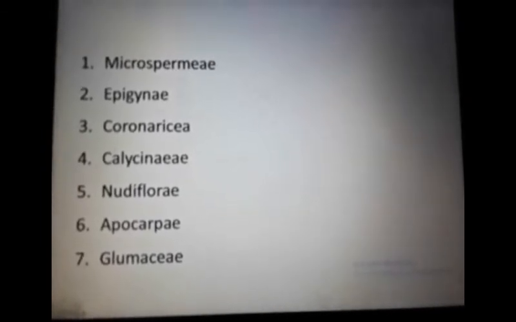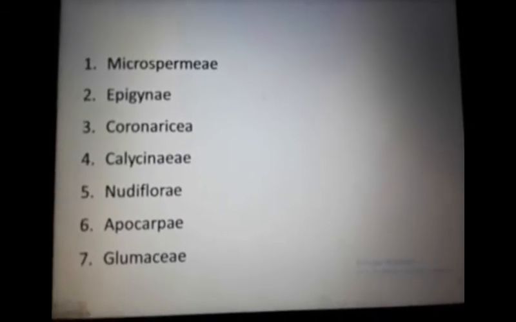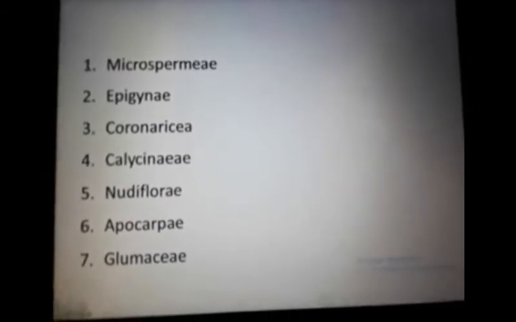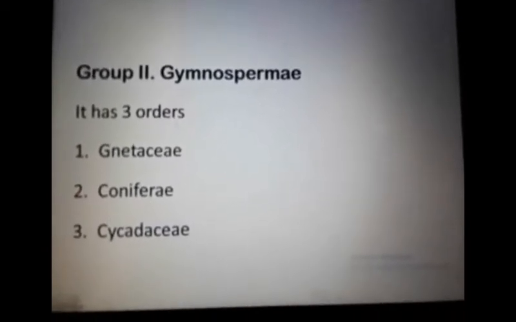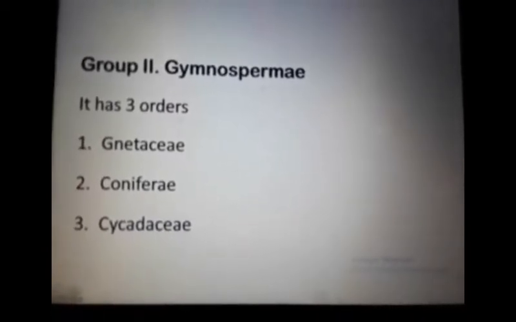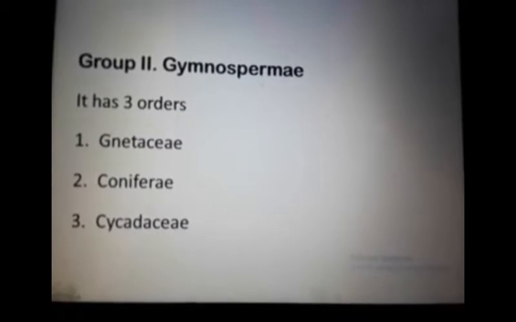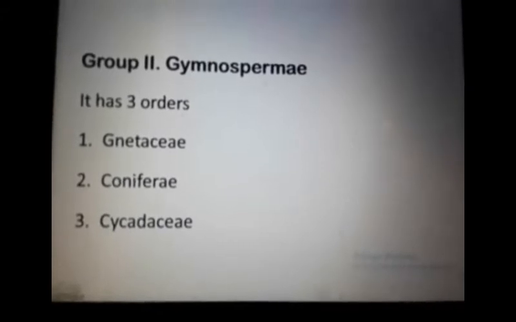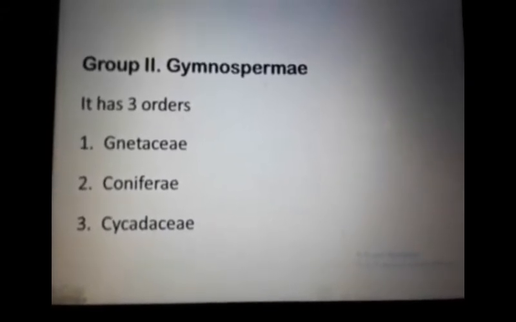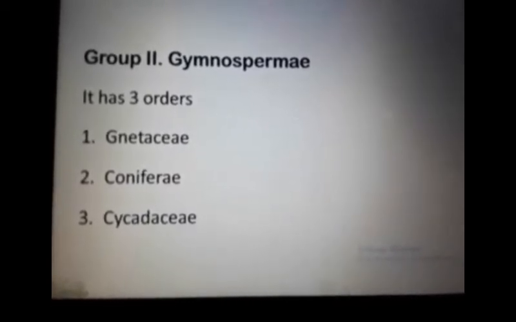So there is a second group, that is the Gymnospermae. It has three orders, that is the Gnetaceae, Coniferae, and Cycadaceae. So Gymnosperms are shrubs or trees. The trees are resinous, and the stem has central pith. Vascular bundles are present in rings. Secondary growth occurs due to cambium, in case of gymnosperms.